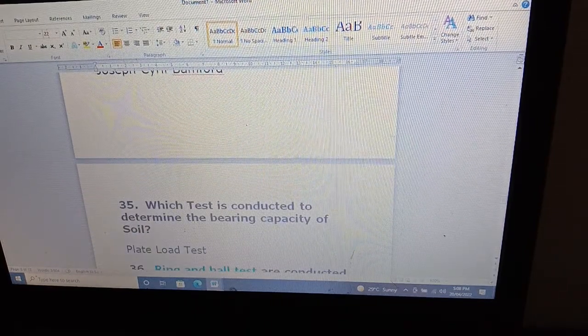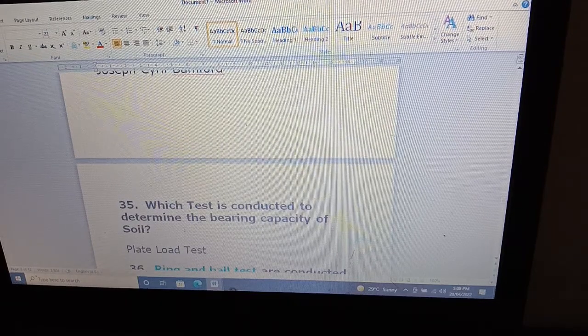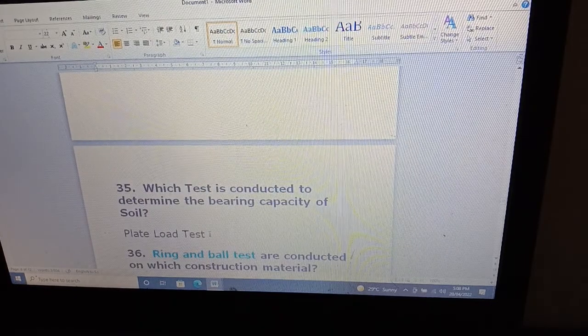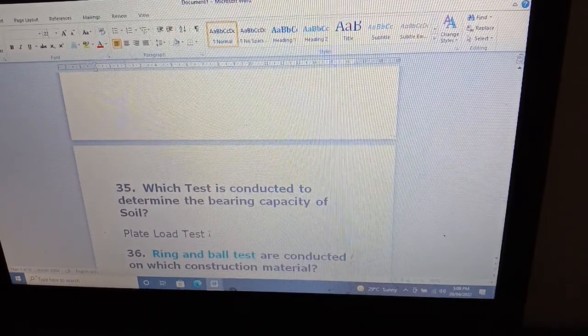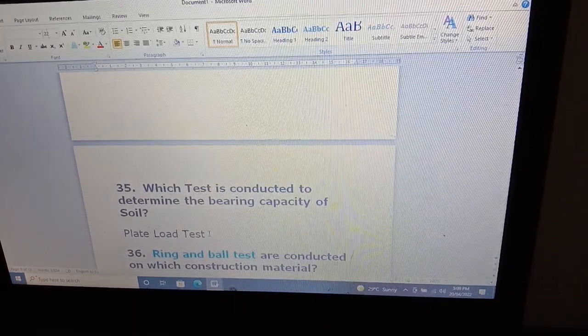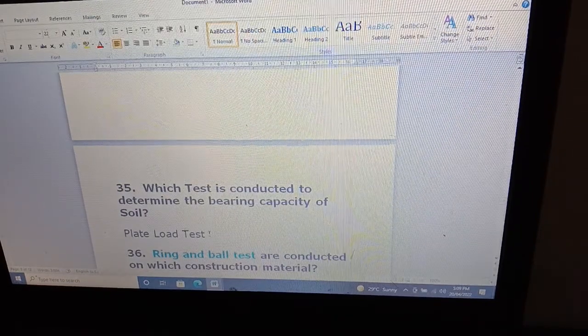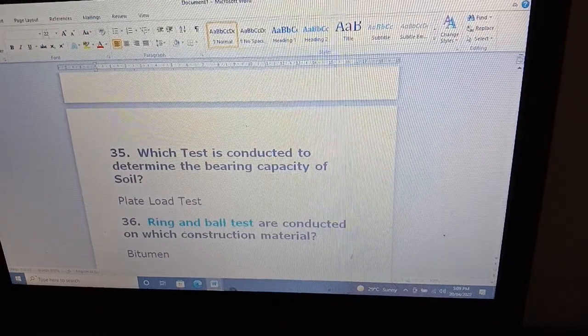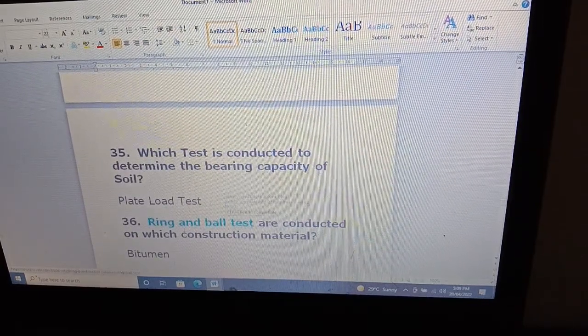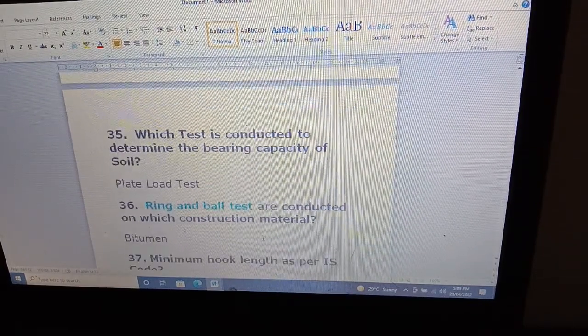Which test is conducted to determine the bearing capacity of soil? Plate load test. Plate load test is conducted for the bearing capacity. Ring and ball tests are conducted on which construction material?